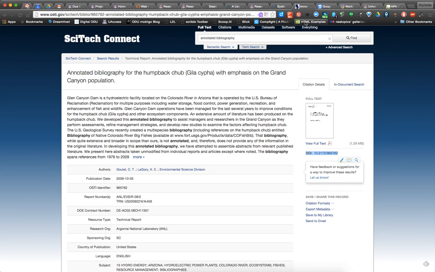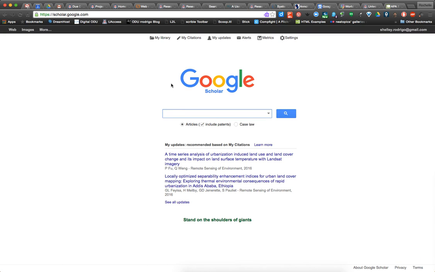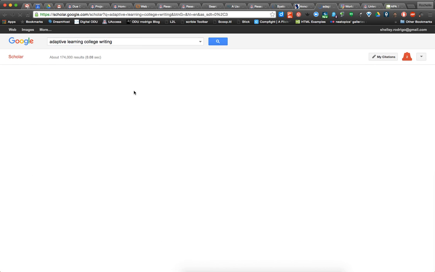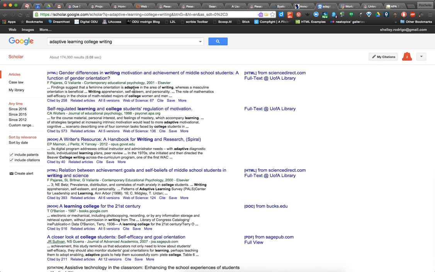I do want to remind you that Google Scholar, so it's not just Google, it's scholar.google.com up here in the address bar, is another place that you might search for resources. And if you do that, right now I've been searching for stuff on adaptive learning. Actually, I want something more specific. Now, a couple things here.